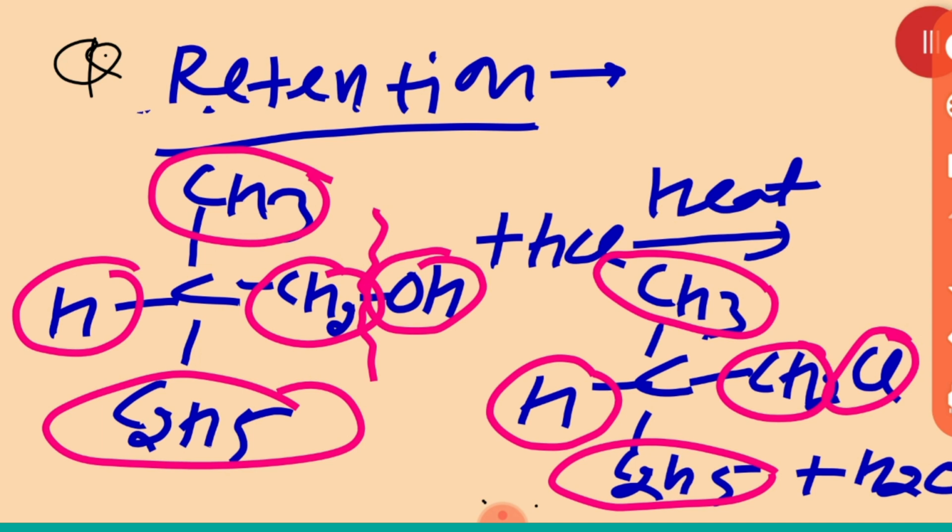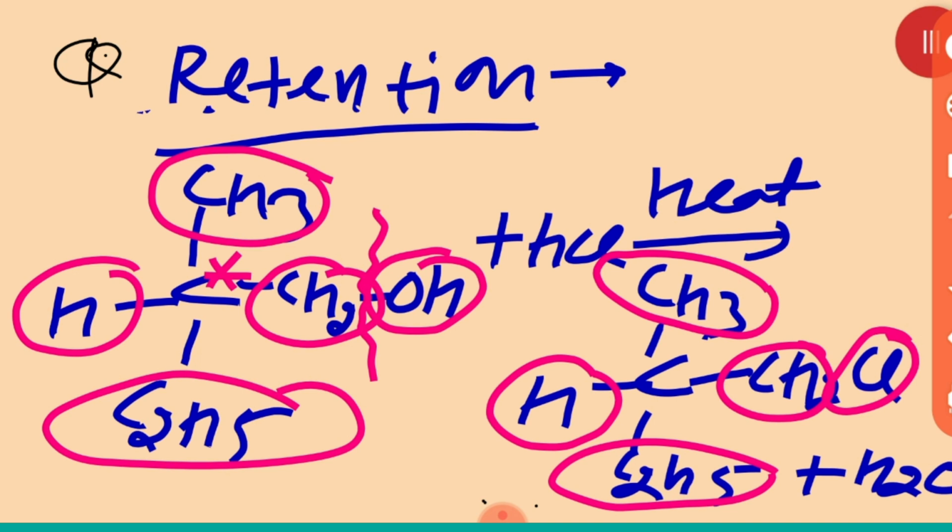It means that whenever a chemical reaction is carried out with a chiral molecule, the product will always have the same configuration as the reactant, whatever we are adding into it, but the configuration of the atoms will remain the same. That is called retention. Is that clear to you, students?